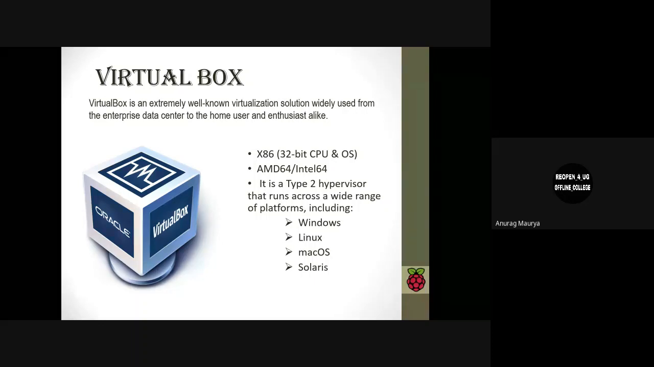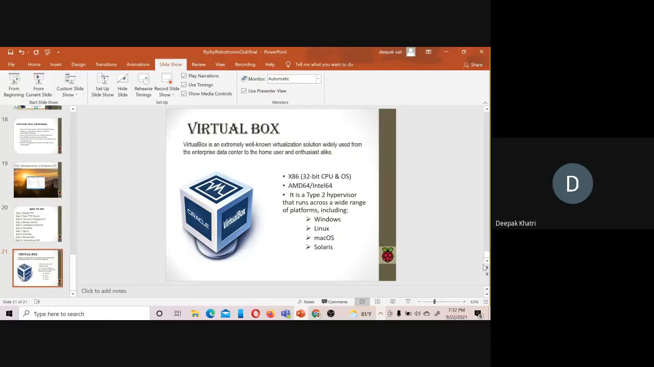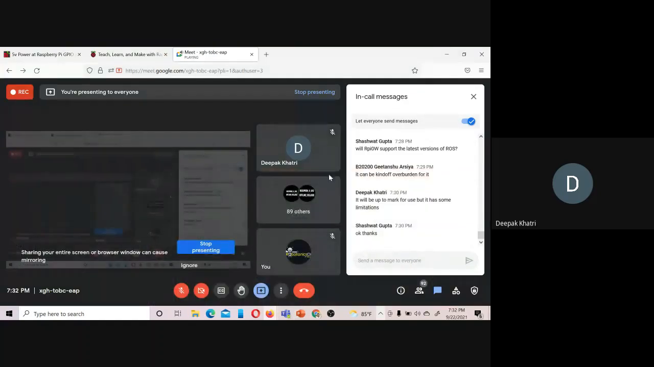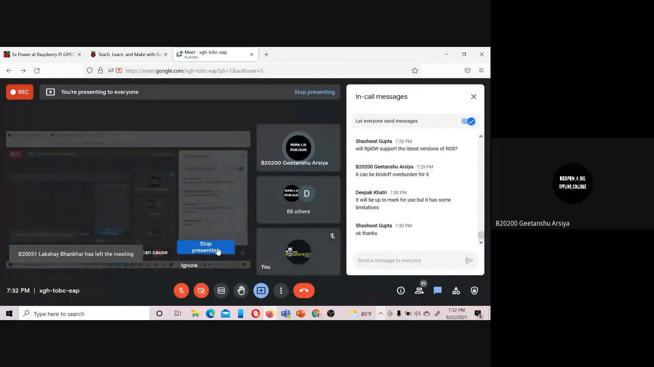So is there any doubt till now about SSH or VNC? Hello? Is the voice coming? Yeah. Is there any doubt or shall I proceed? No, there are no doubts. You can proceed further. Okay, so Deepak Sasa, you can stop presenting. Yeah, I'll be demonstrating how to use SSH and VNC.